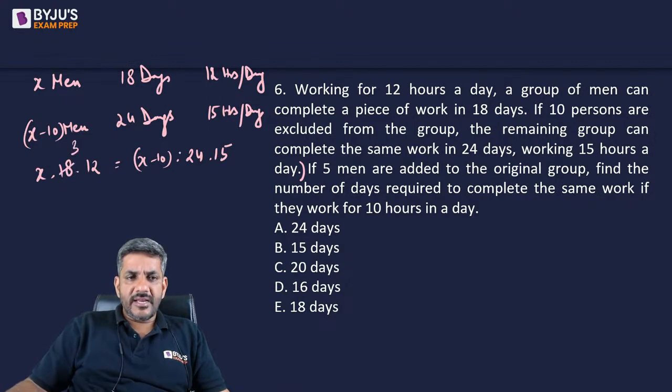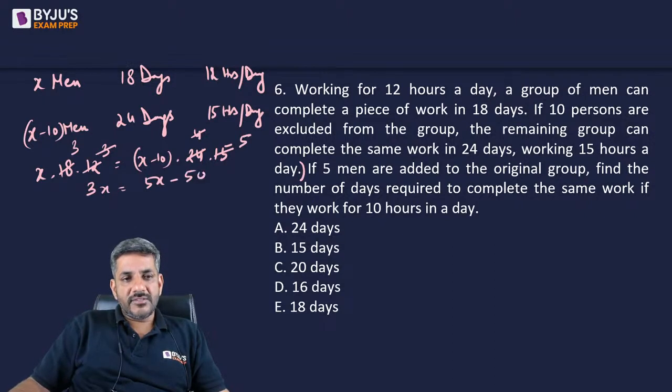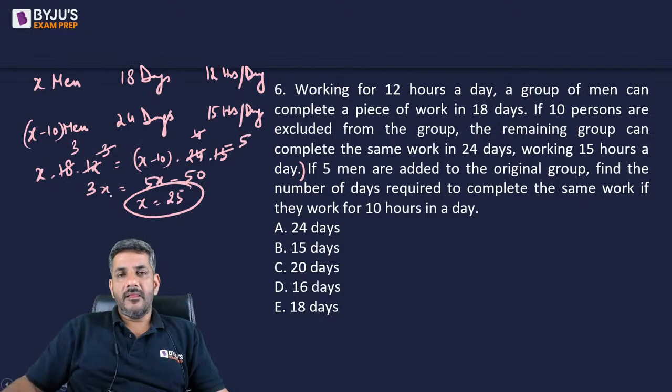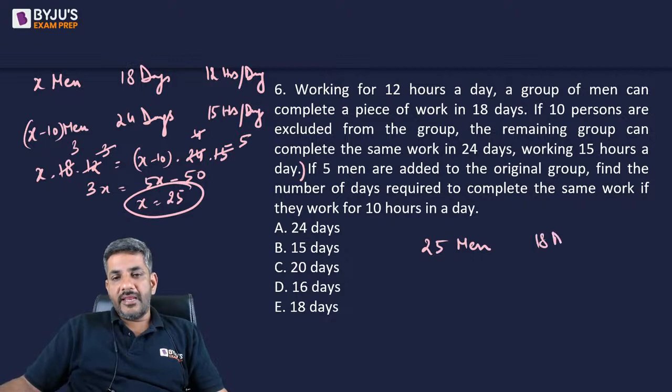So 6 3s are 18, 6 4s are 24, 4 3s are 12, 3 5s are 15. So what do I have over here? 3x is equal to 5x minus 50, or x is equal to 25. So there are 25 men. So 25 men can do the job in 18 days if they are working 12 hours per day.